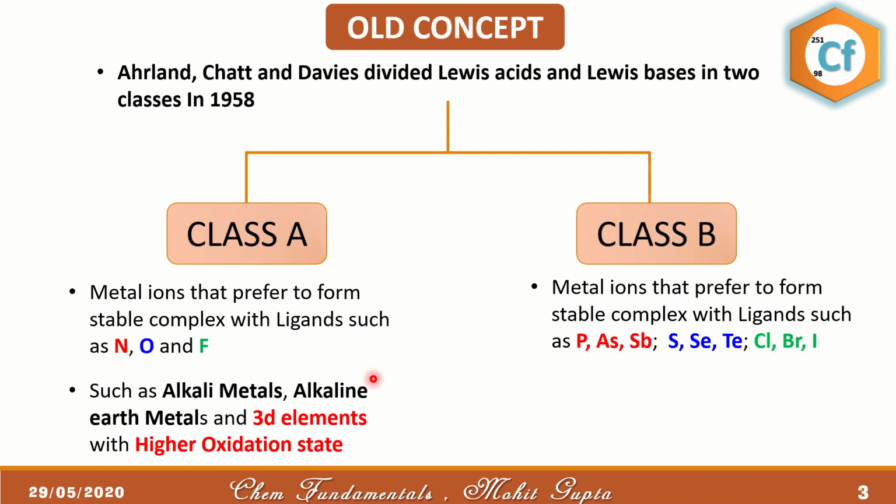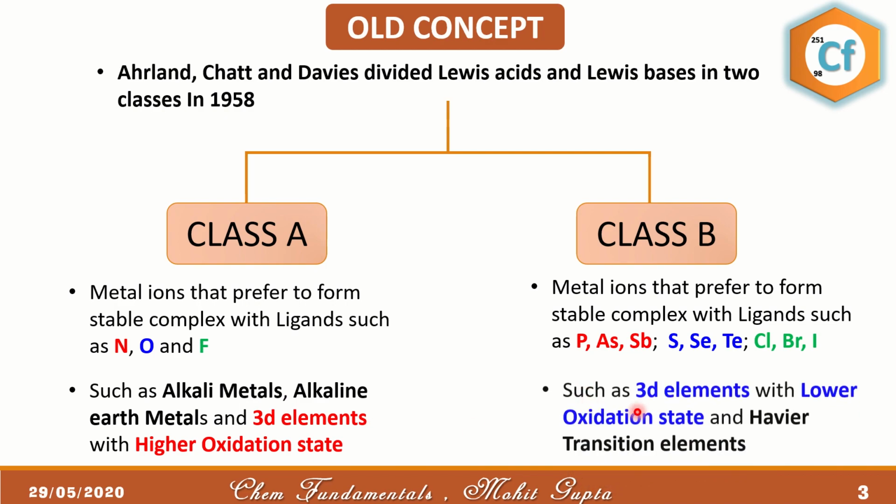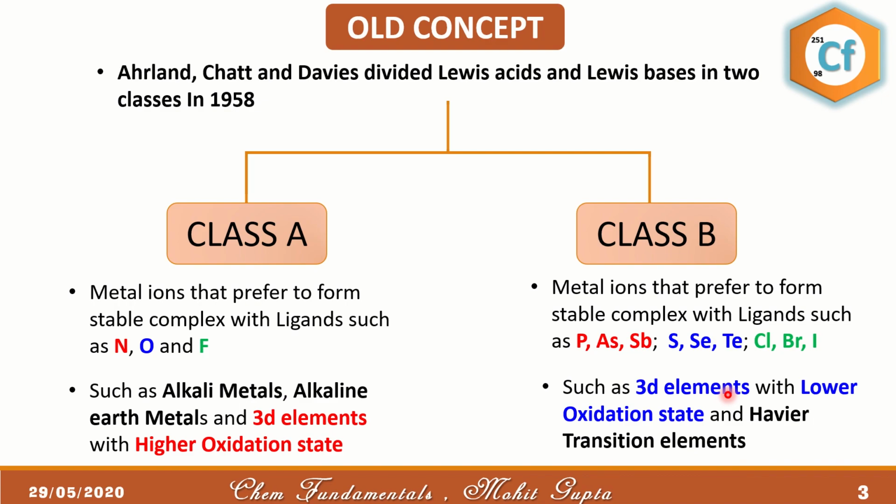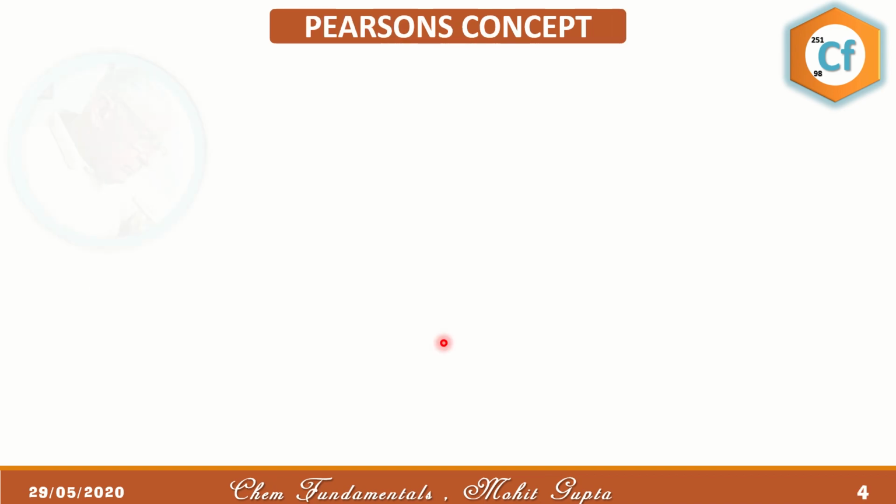So, in Class A, all the S block elements, for example, alkali metals and alkaline earth metals, are considered. Along with that, higher oxidation state 3D elements are also considered in Class A. Whereas in Class B, 3D transition series elements with lower oxidation state, along with heavier transition elements, are considered. So let's talk about the Pearson concept.